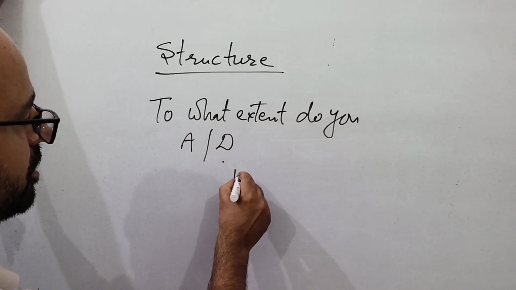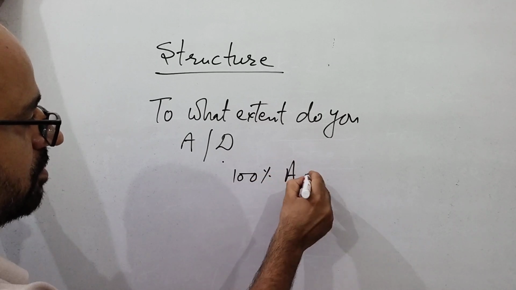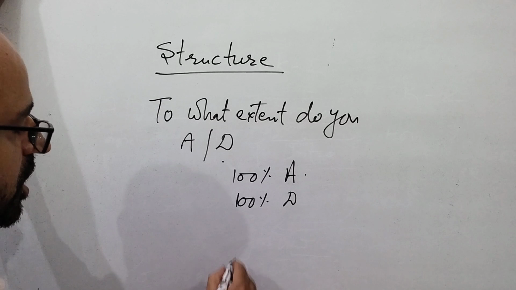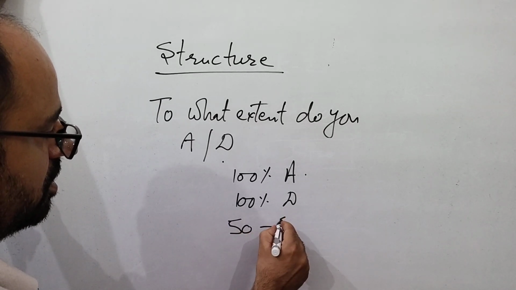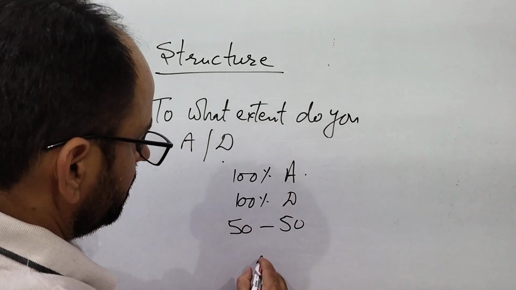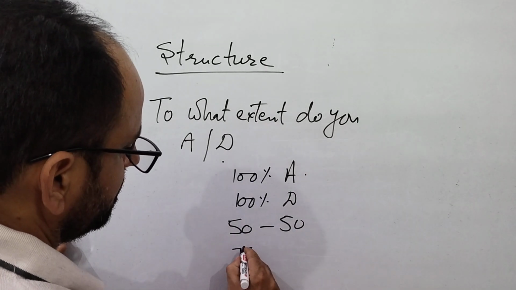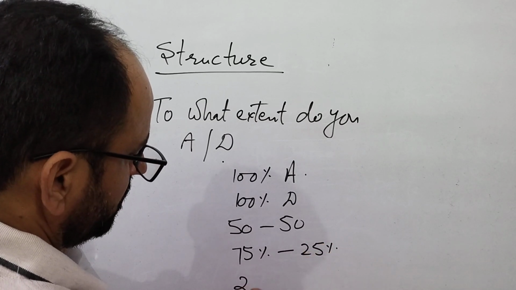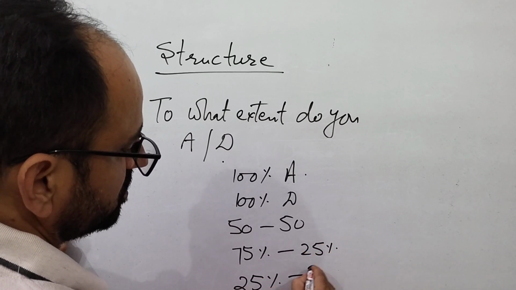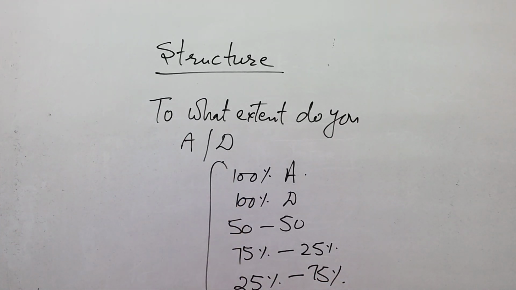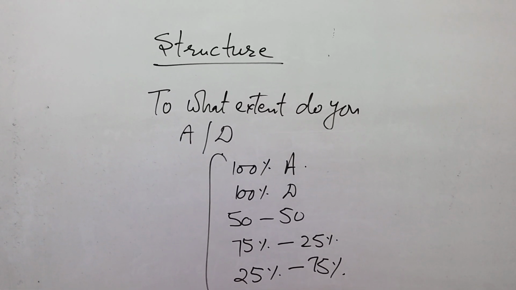Either you can 100% agree or 100% disagree, or you can be 50-50, I both agree and disagree, or you can write 75% agree, 25% disagree, or 25% agree and 75% disagree. So there are 5 approaches that you can have in this kind of essay.